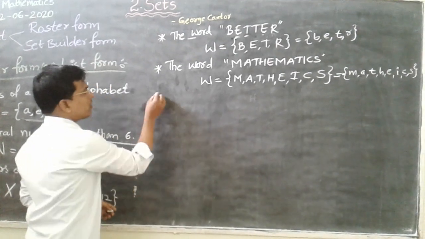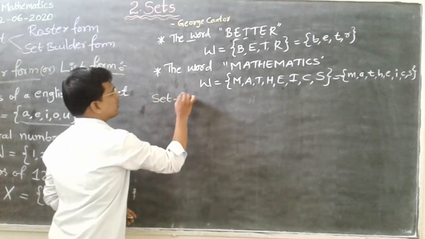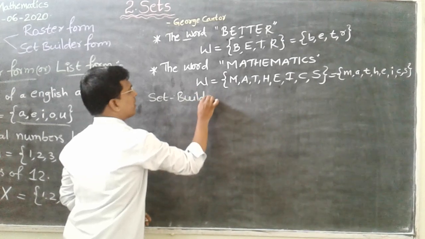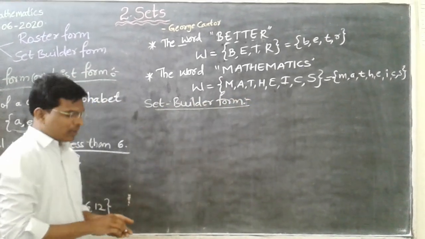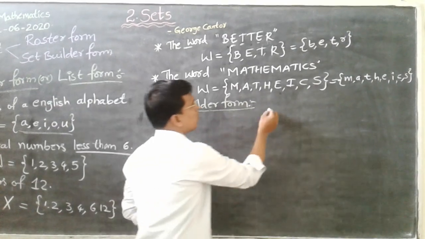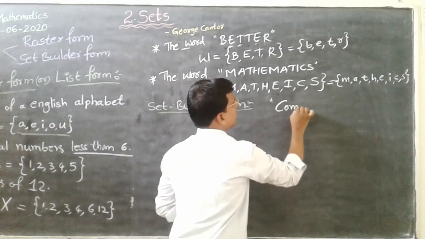Next we are going to read about set builder form. Set builder form means we should mention only common property.